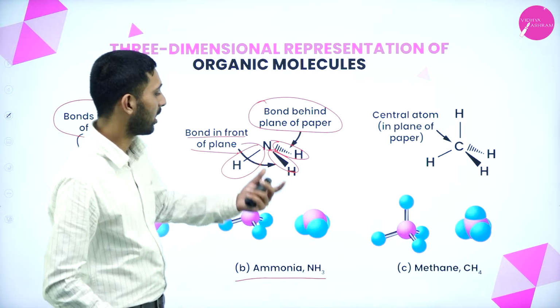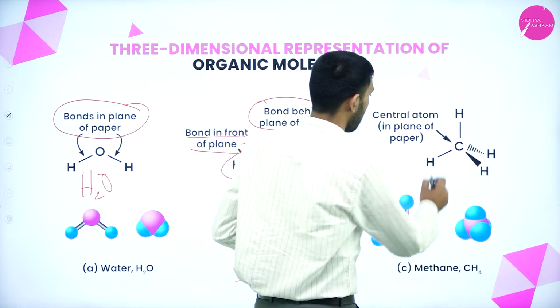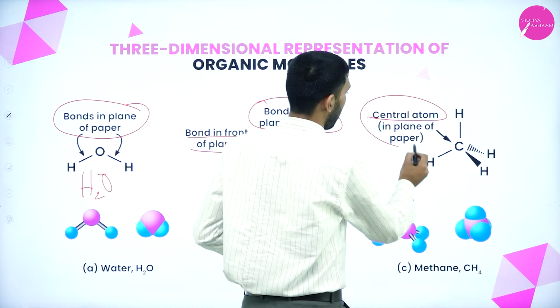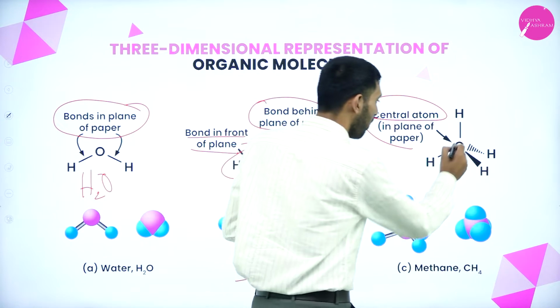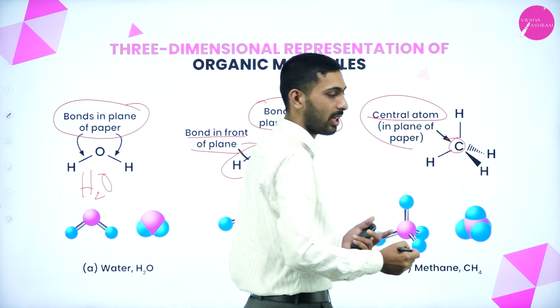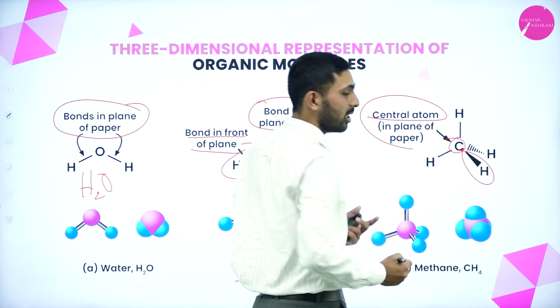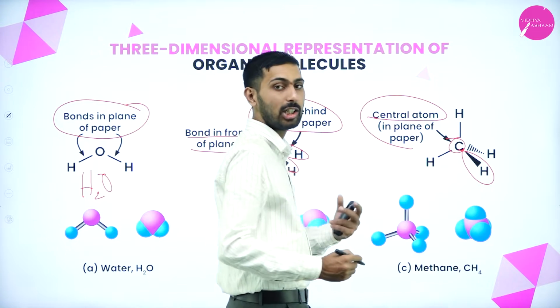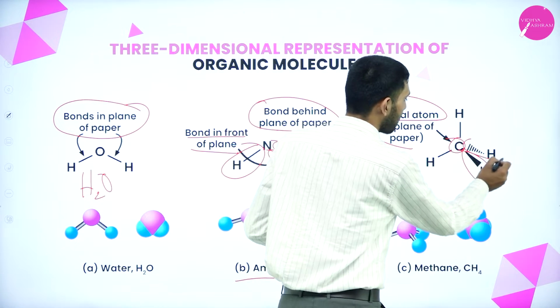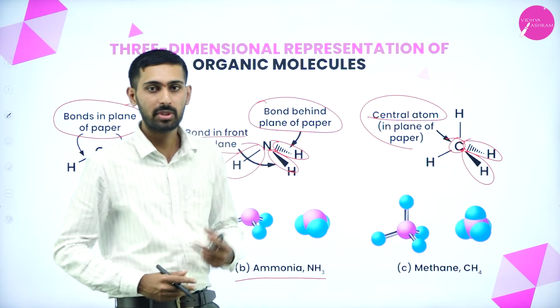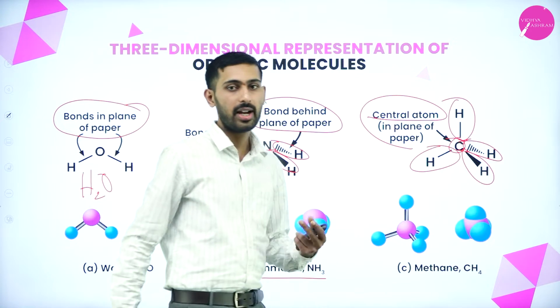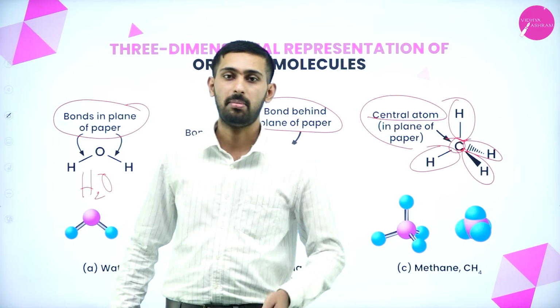Now let us take another molecule, CH4. Here also you see the central atom is on the plane of the paper. So I have written it like this. The solid wedge indicates it is towards the observer and seen by our eyes, and the dotted line represents that it is away from the observer, and both the other hydrogens are on the plane of the paper.